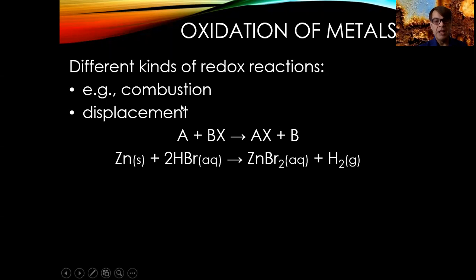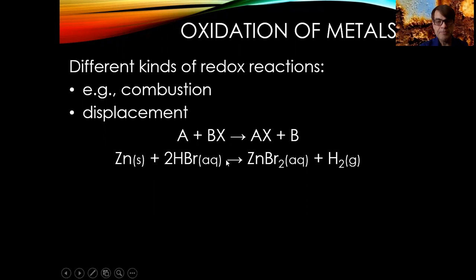For example, let's say we've got solid zinc, and we put it in some acid, hydrogen. Notice there's an overlap here. We have both an oxidation reaction and an acid-base reaction. They can overlap sometimes. So we have zinc in an acid.